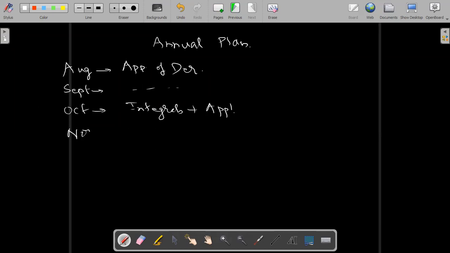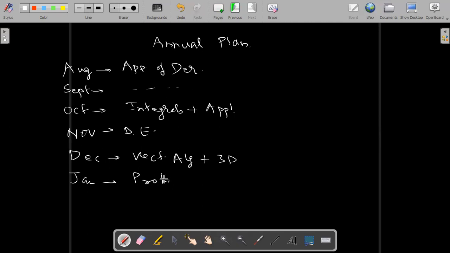In November, differential equations. In December, vector algebra plus 3D. And in January you have probability. So like this we will cover it, and we have test 2.